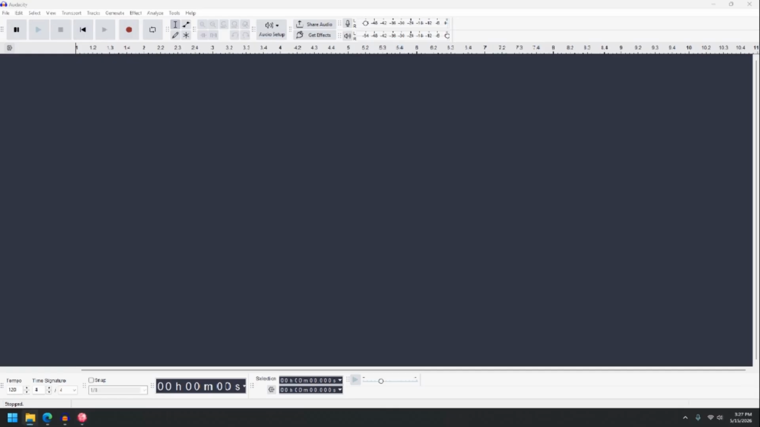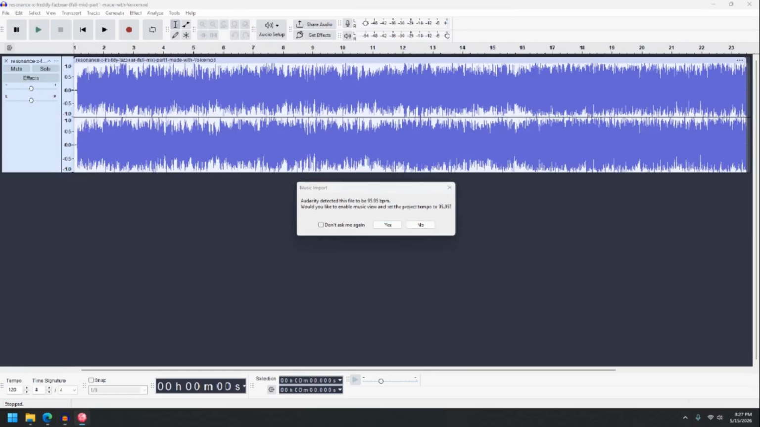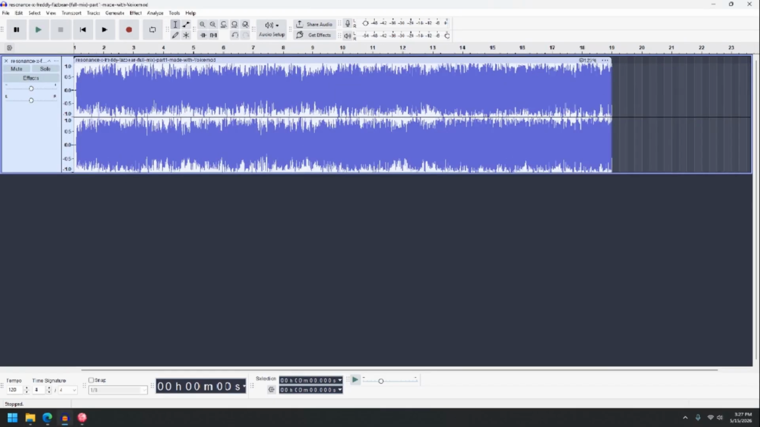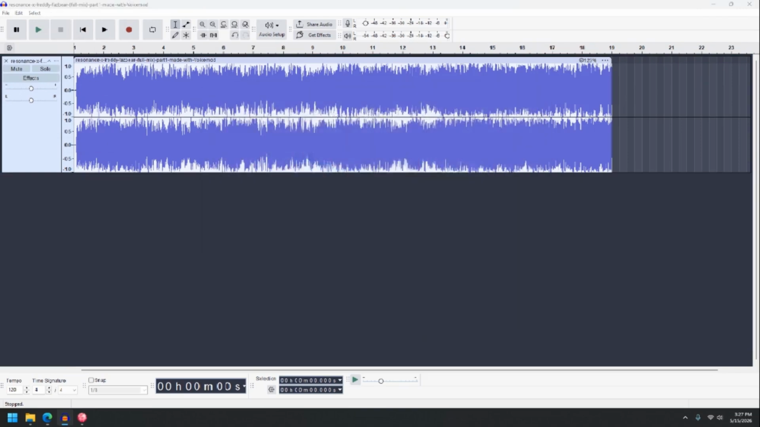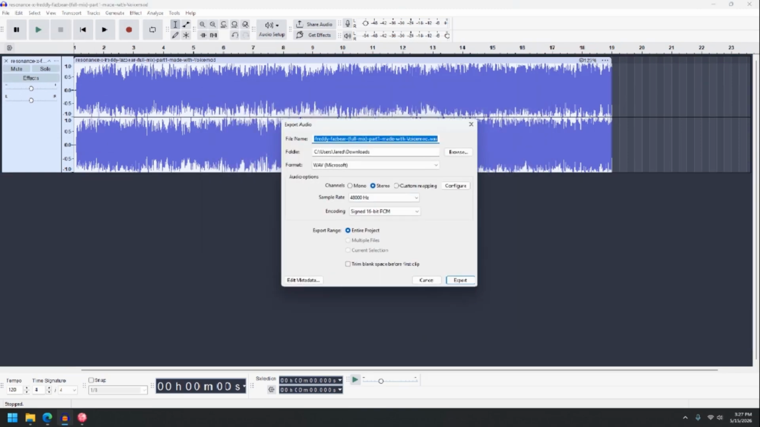Then just grab the audio file that you want to put in there. Click File, Export Audio, Export to Computer. You can rename it to whatever. Make sure it's on stereo and 44100 Hz. And that's pretty much all I have to do. Some people edit the metadata, but I usually just skip that.